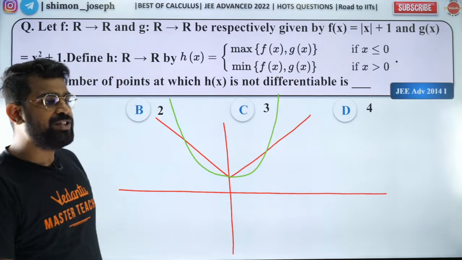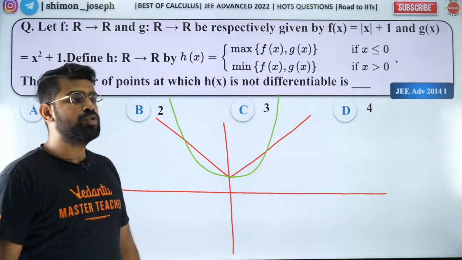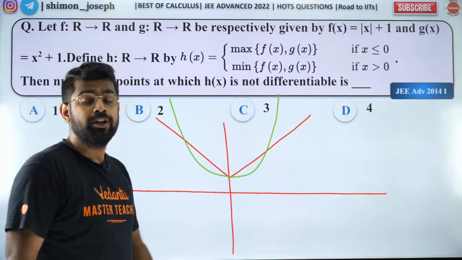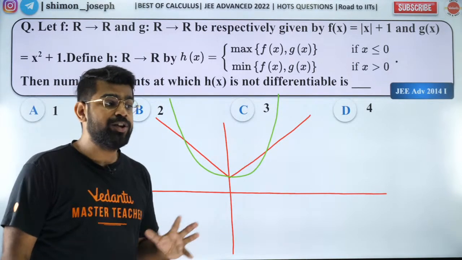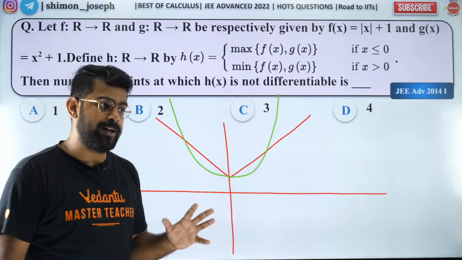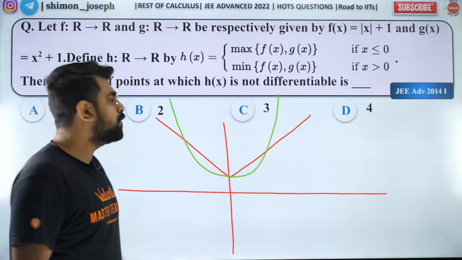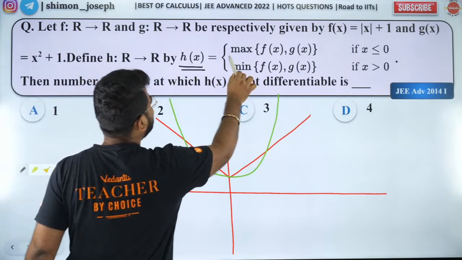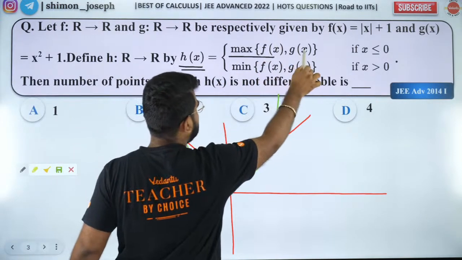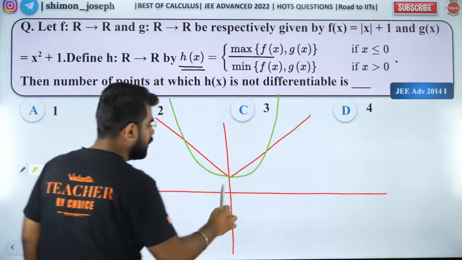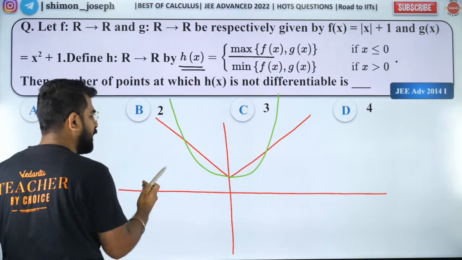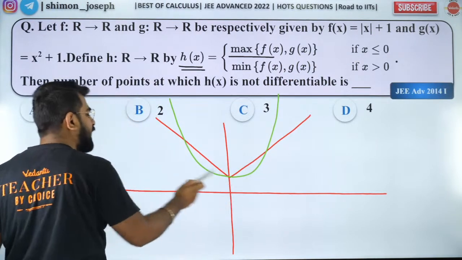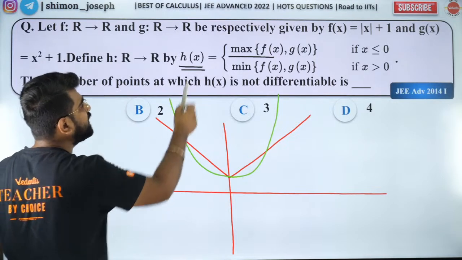Okay, so that is your x square plus 1 graph. So I have drawn both the graphs. It's very important that you go by graph, okay? It's very, very important. Yes? So now we need to find out h of x. H of x is what? Maximum of f of x and g of x when x is negative. That is, to the left side of origin, I need to take the maximum.